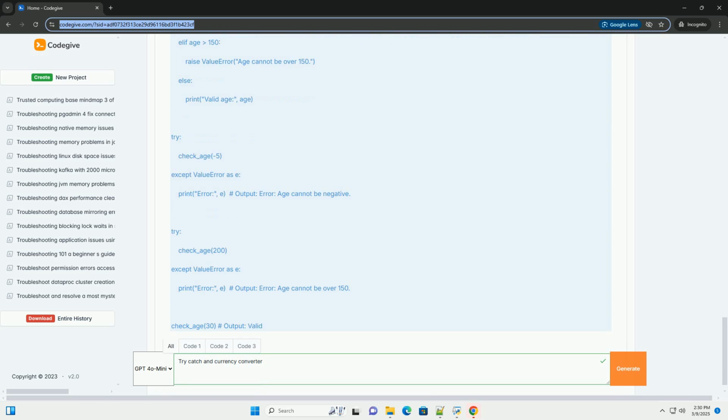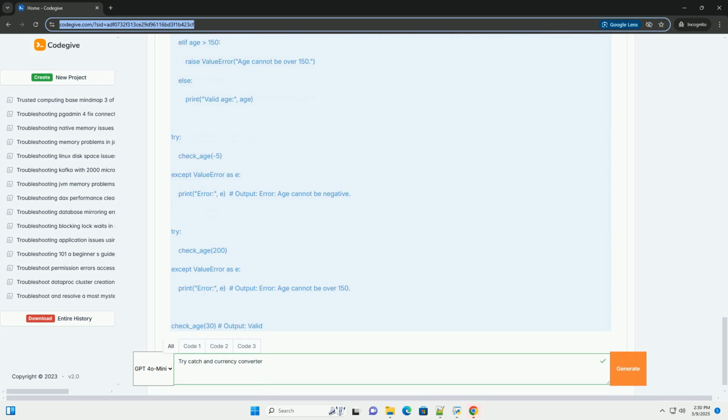4. convert_currency(amount, from_currency, to_currency). This function performs the currency conversion. It calls get_exchange_rate to get the exchange rate. It uses a try-except block to handle ValueError if the user enters an invalid amount, something that can't be converted to a number. It returns None if it fails to perform the conversion.